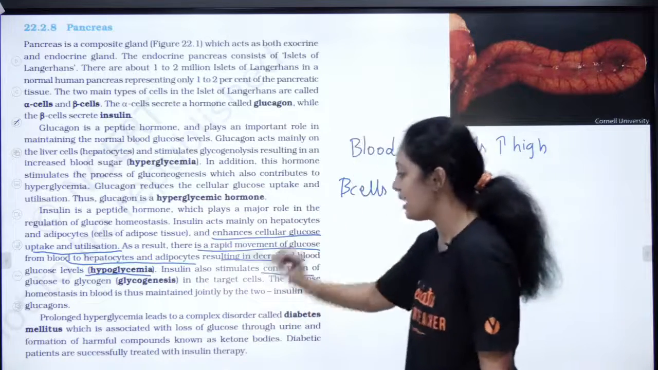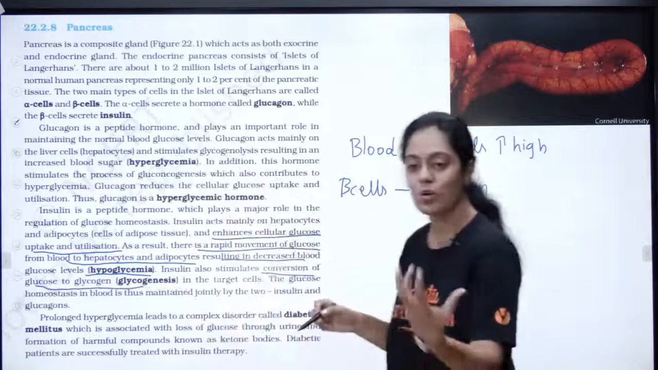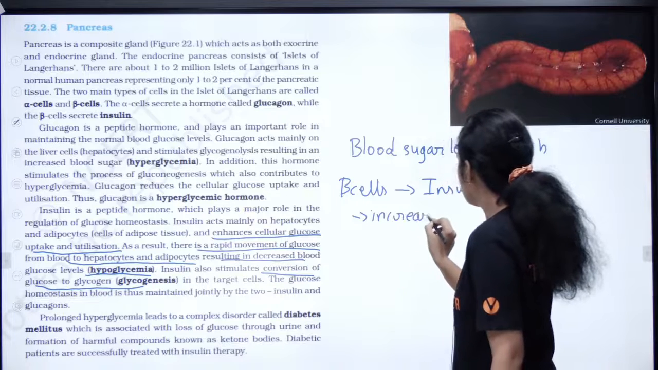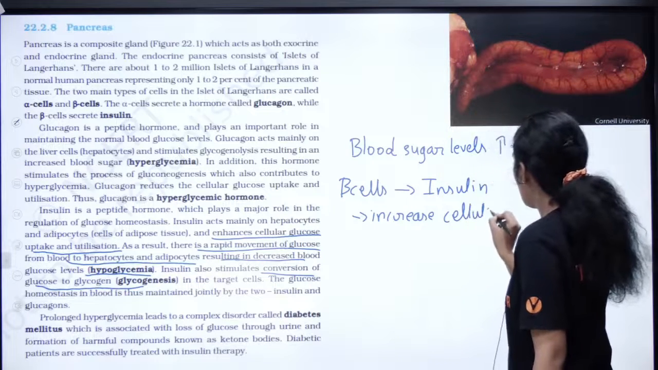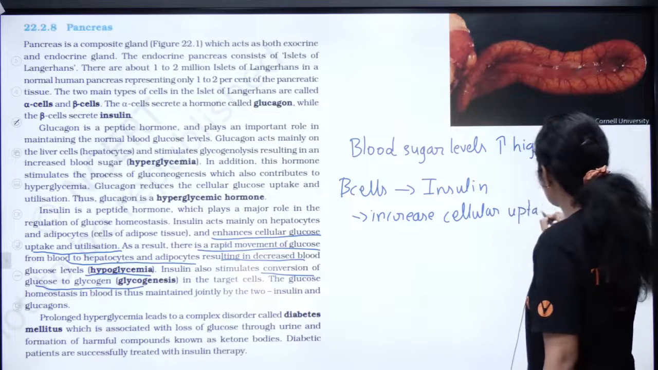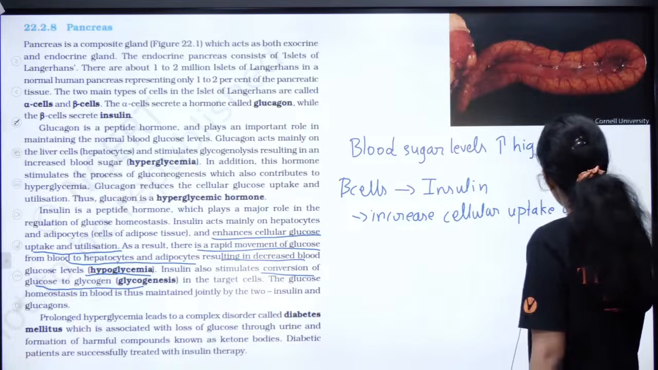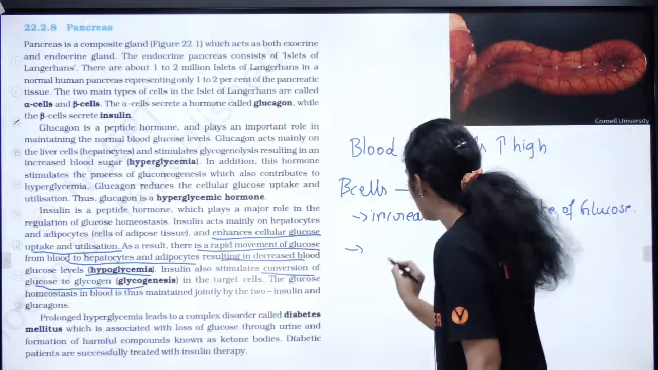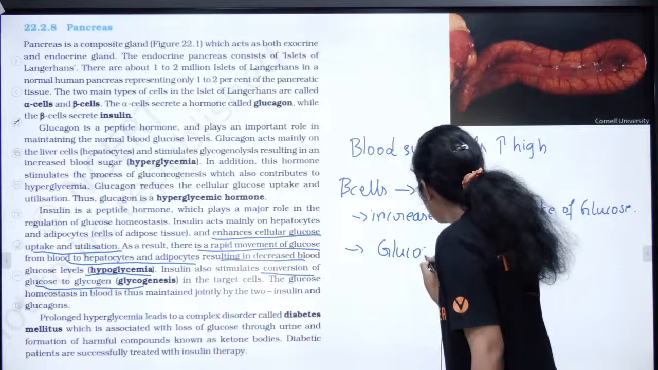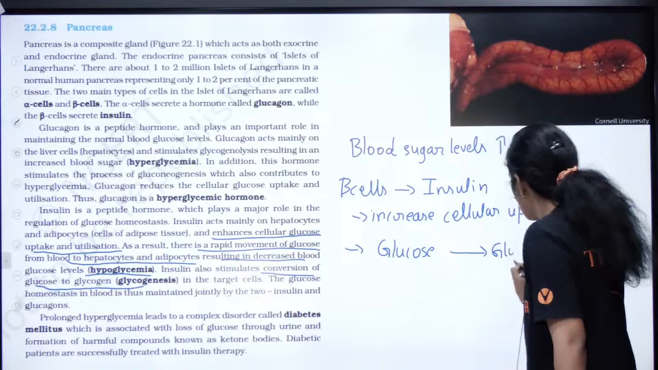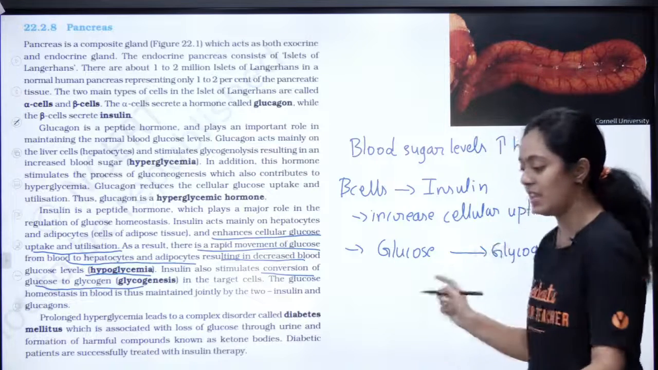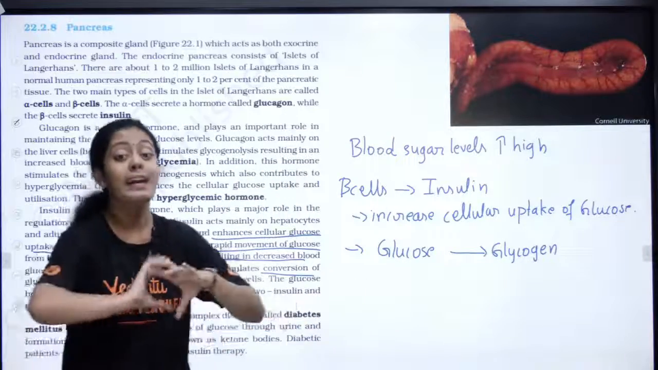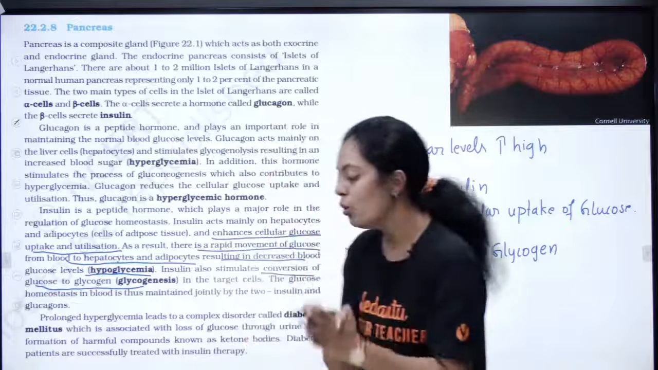Insulin also stimulates the conversion of glucose into glycogen. So what does insulin do? It is going to increase the cellular uptake of glucose. Okay, that is the very first point. What is the next point? The glucose is converted into glycogen. Can anyone watching the live tell me, what is the difference between glucose and glycogen?